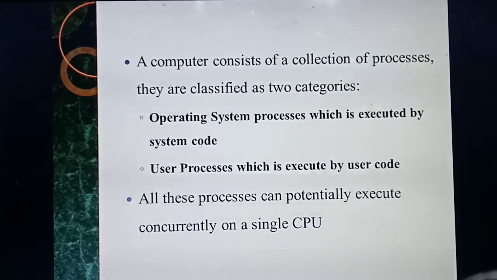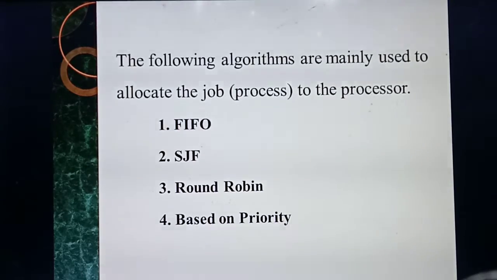Understood? Okay. So for that, a lot of algorithms are there to allocate or arrange these processes. Process management is a very important question. Also, the algorithms used to allocate these processes are important. So the commonly used algorithms are FIFO, SJF, round robin, and based on priority. So what are the algorithms you are using to allocate the job to the process? FIFO, SJF, round robin, and based on priority.